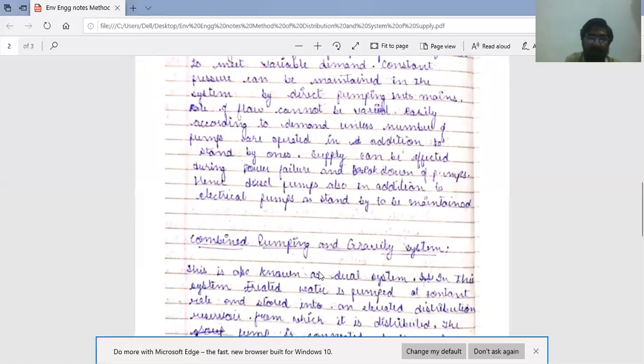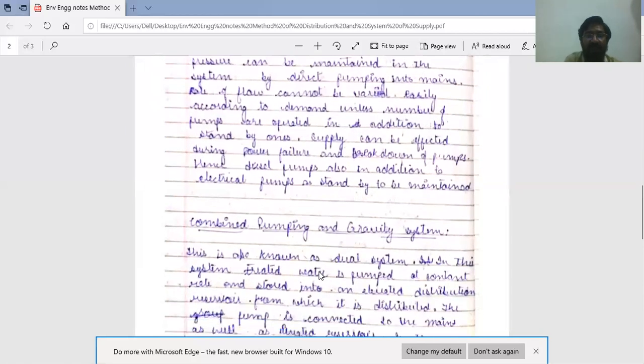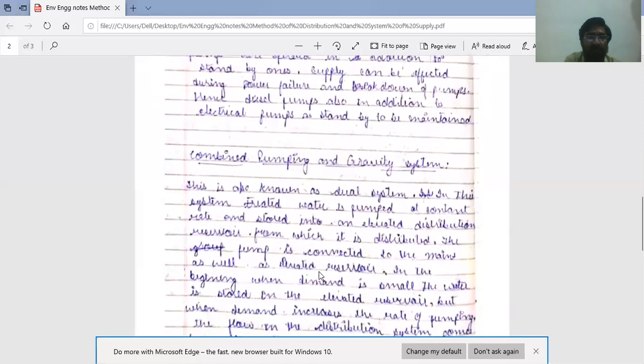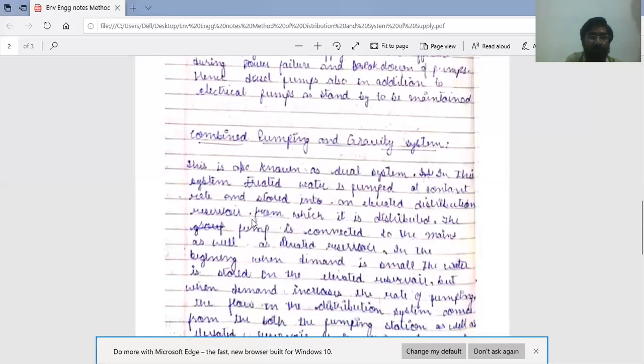Third system is combined pumping and gravity system. This is also known as dual system. In this system, treated water is pumped at constant rate and stored into an elevated distribution reservoir.